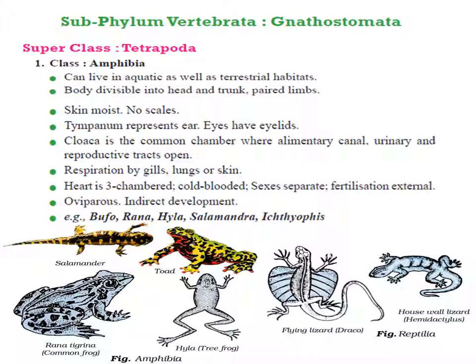Animals are cold-blooded. Respiration is done by lungs on land, by skin in water, and by gills in tadpoles. The sexes are separate. They are oviparous with external fertilization. Development involves a tadpole larval stage.